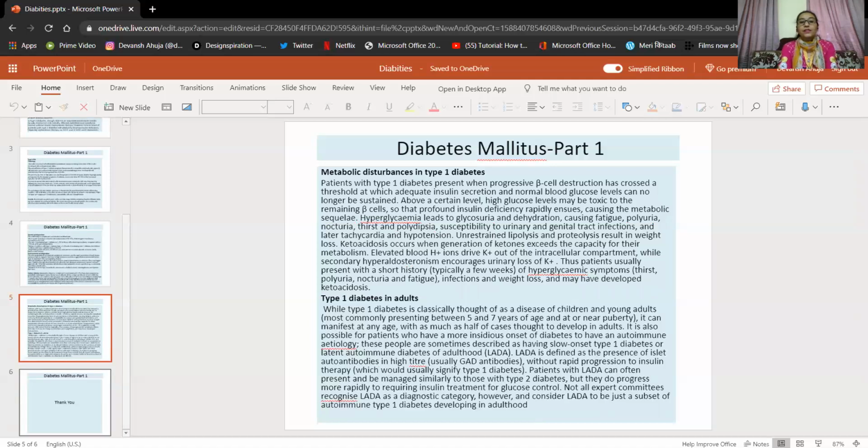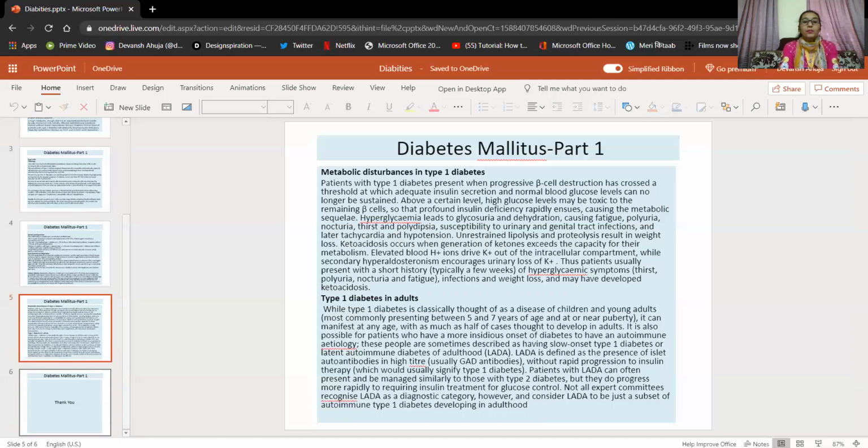Elevated blood H ions drive potassium ions out of the intracellular compartment, while secondary hyperaldosteronism encourages urinary loss of potassium ions. Thus, patients usually present with a short history of hyperglycemic symptoms, thirst, polyuria, nocturia, fatigue, infections, and weight loss, and may have developed ketoacidosis.